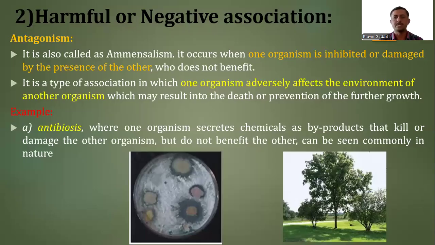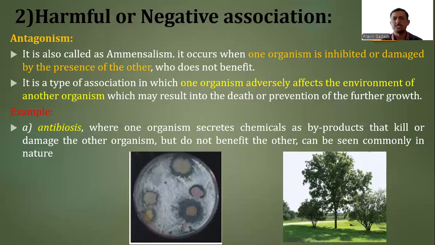It is a type of association in which one organism adversely affects the environment of another organism, which may result in the death or prevention of further growth of that particular organism. Due to the presence of one organism, an adverse condition arises for the survival or growth of the other, or some substances are produced by the growth of one organism, creating an adverse environment for the other.